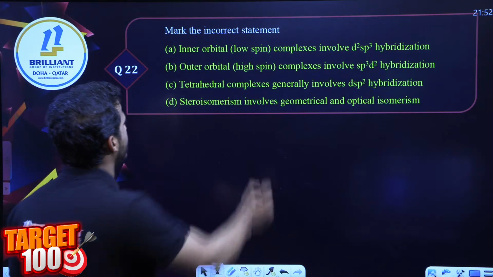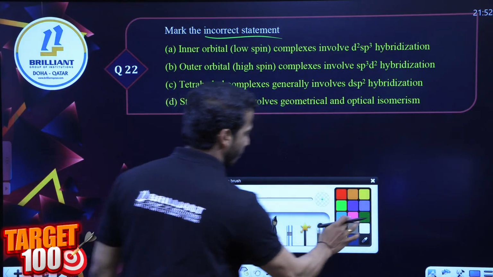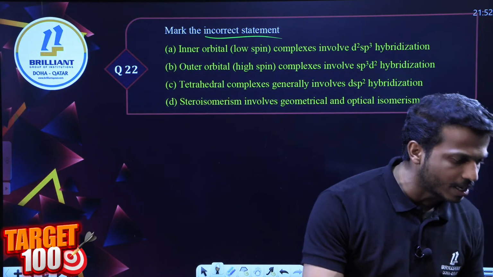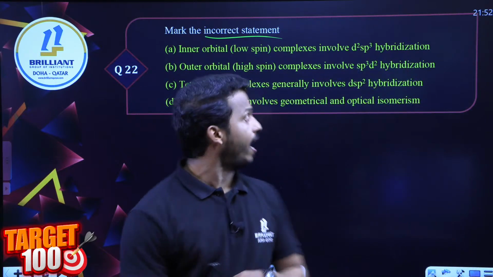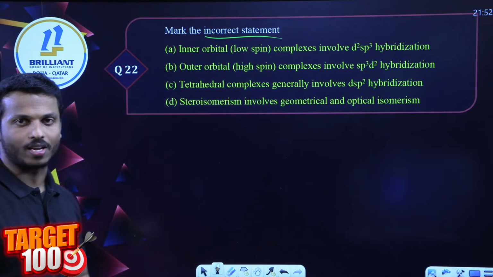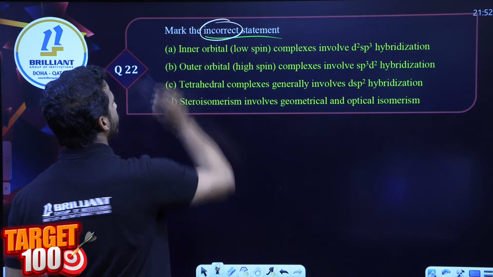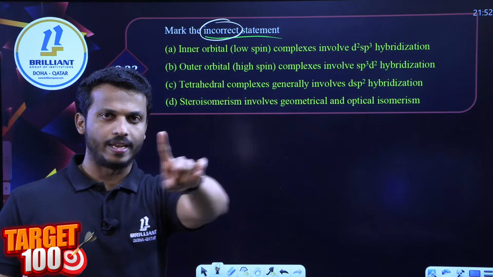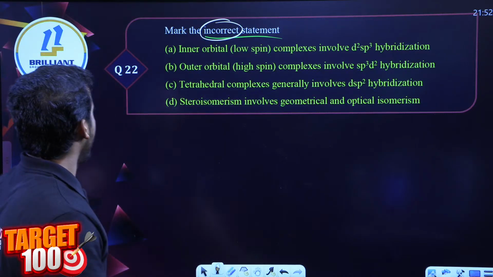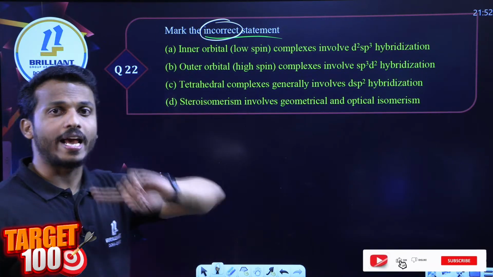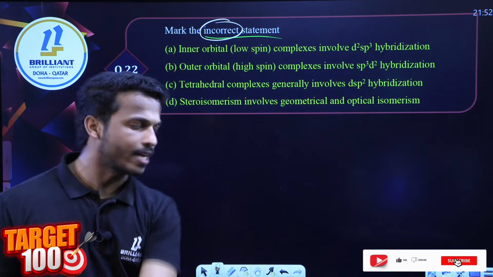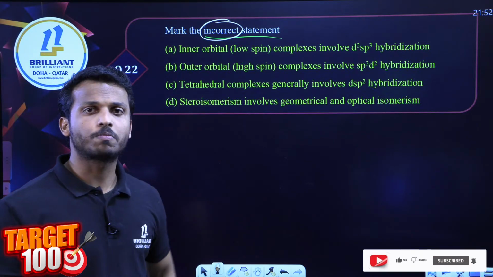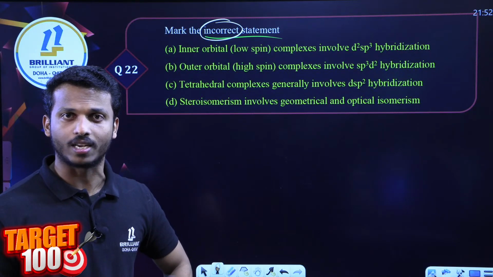Dear all, let's speed up. Mark the incorrect statement. Don't make a mistake, dear all. Which one is the incorrect statement? Inner orbital complexes are d2sp3. Yes or no? Yes. Outer orbital complexes are sp3d2. Yes or no? Yes. Tetrahedral complexes generally dsp2. Do you agree with that statement?